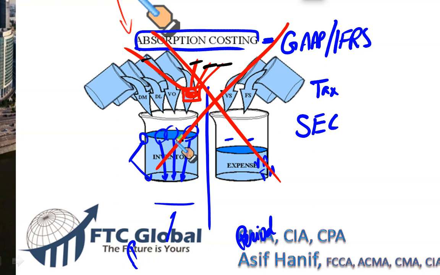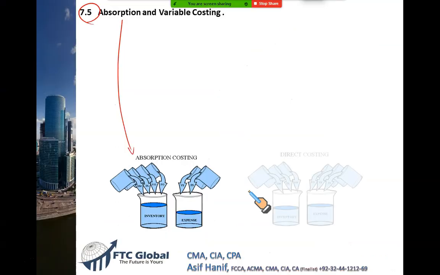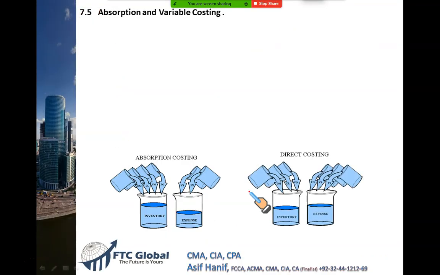Why should I add fixed costs in my production? I am a management accountant. I would like to see things more objectively. I reject this system, even though it is required under the law. But I reject this system. I have an alternative system. And let me show you what this alternative system is.